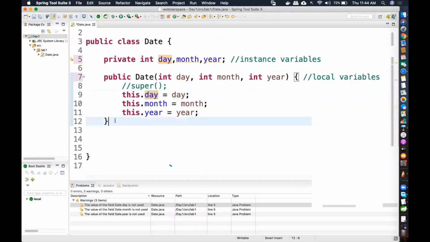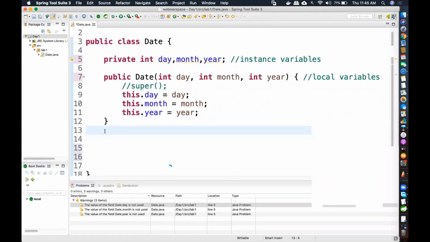Okay, so now I want to put values. Now, in programming languages, you always say the variables are kept as private. That is one of the OOPS concepts, object oriented principles, which is known as encapsulation. So every piece of data that you have inside the class, you keep it as private. And if you want to access the values of those variables, you have to access them via what is known as methods or functions.